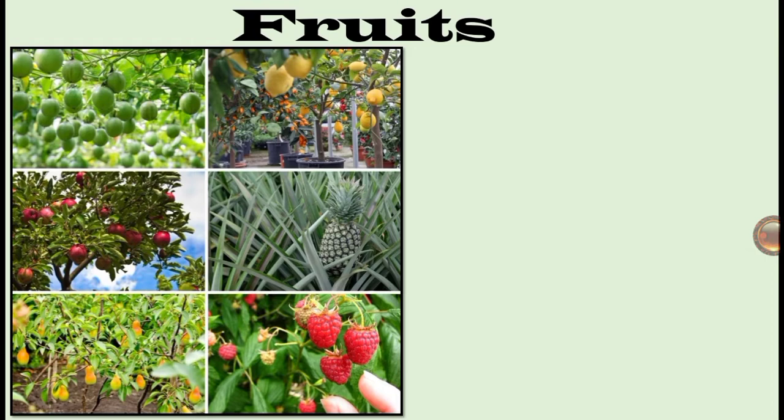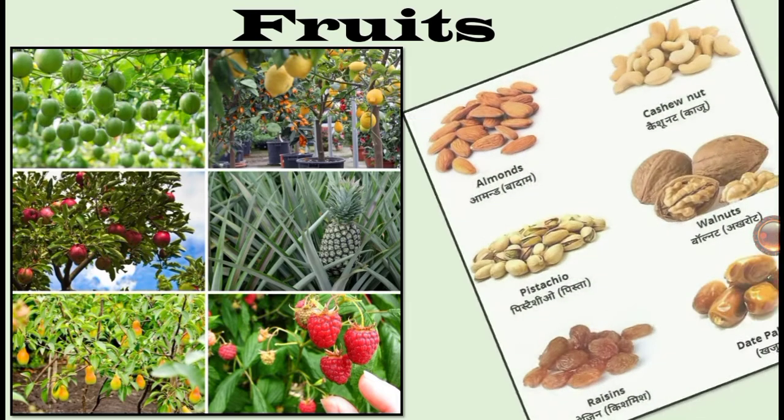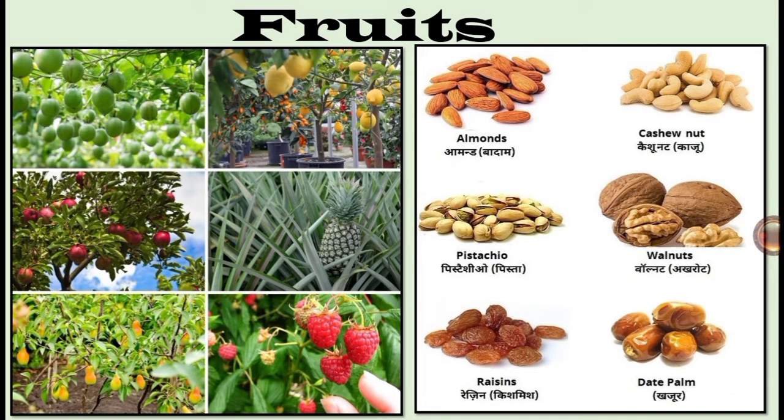Plants also give us dry fruits like almonds, cashews, pistachios, walnuts and dates. These fruits and dry fruits are good for our health.